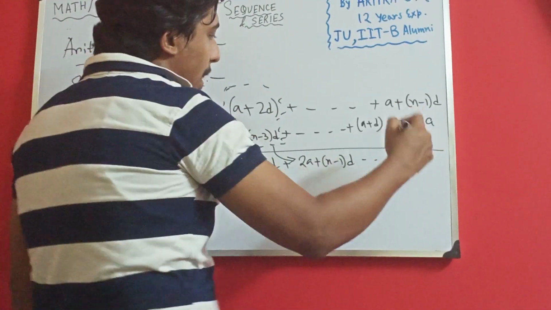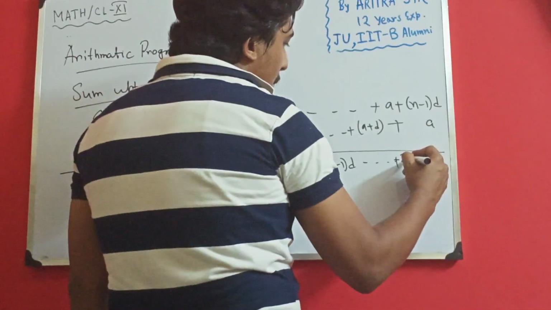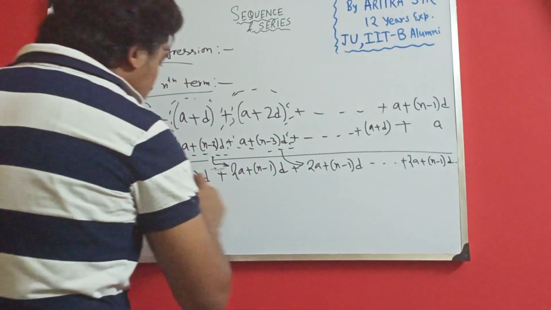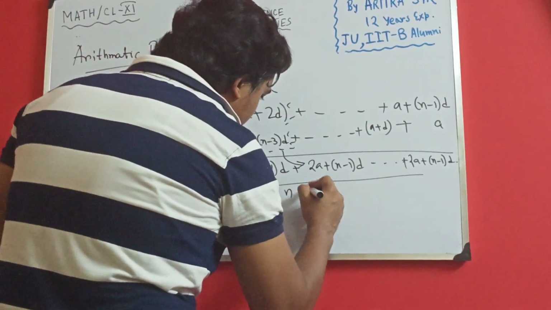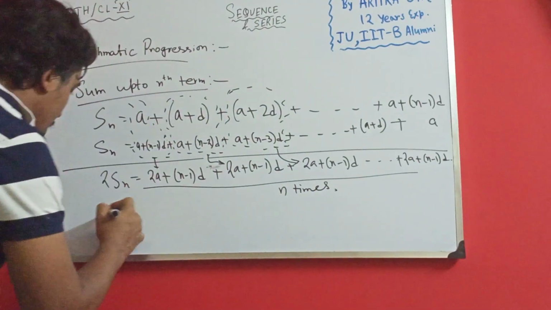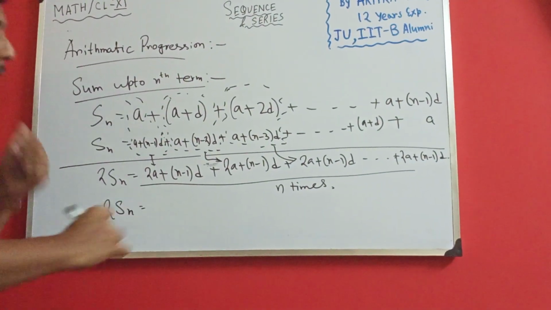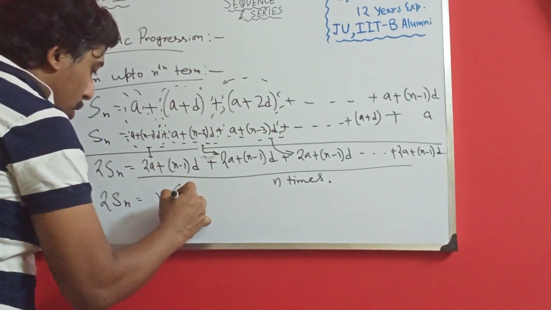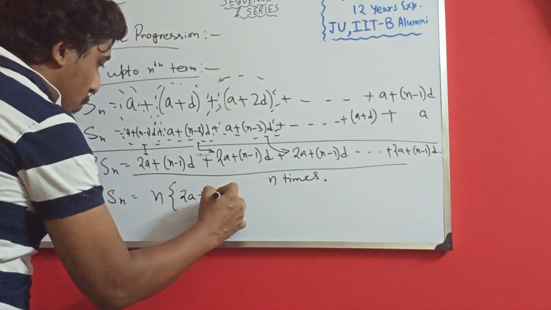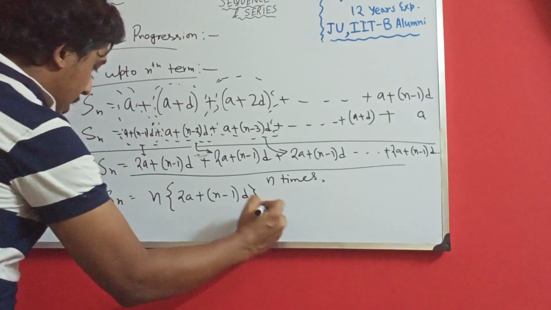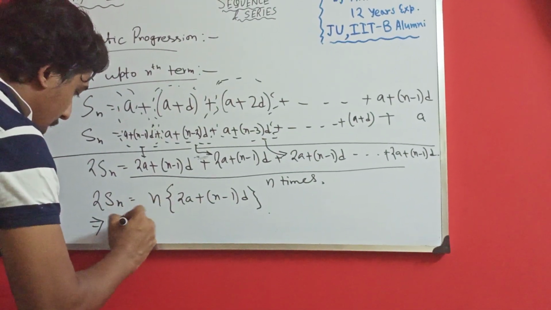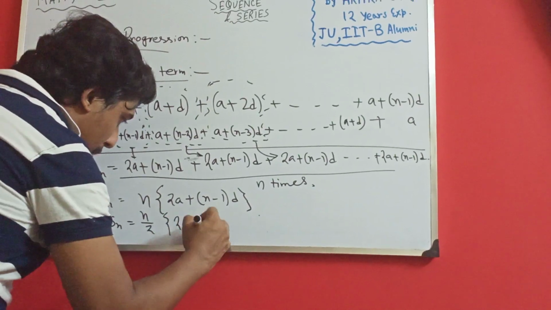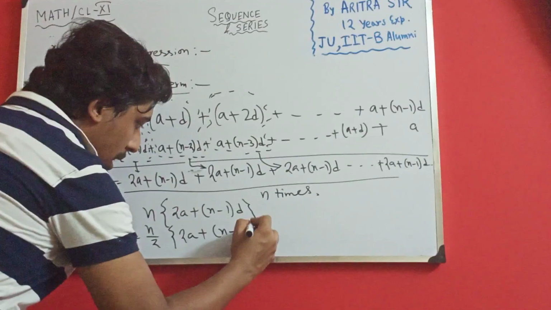Similarly, up to the nth pair, I get 2a plus n minus 1 into d. So how many times is 2a plus n minus 1 into d there? N times. So N times of 2a plus n minus 1 into d is n into 2a plus n minus 1 into d. So what is the result? Sn is n by 2 into 2a plus n minus 1 into d. That's all.